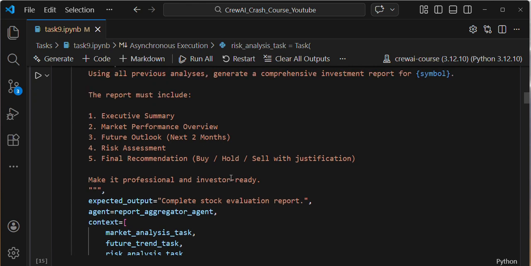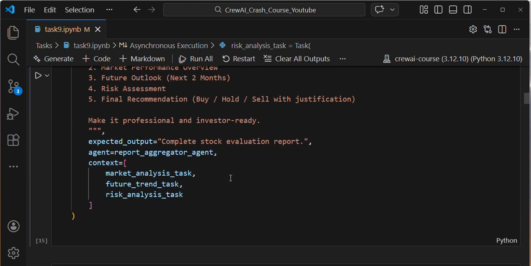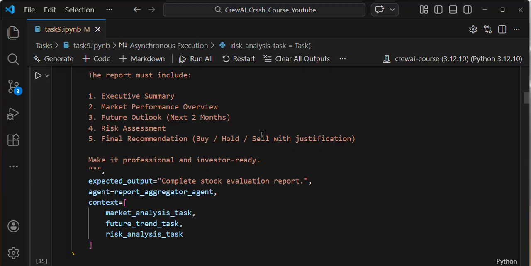For creating the report, the executive summary report, an executive summary of the overall output. This final task will help us create an efficient report, whether you should buy, hold, or sell, with justification. It will give some summary, right?